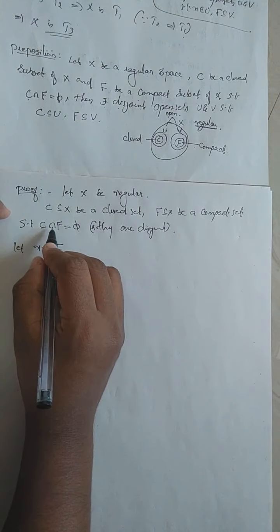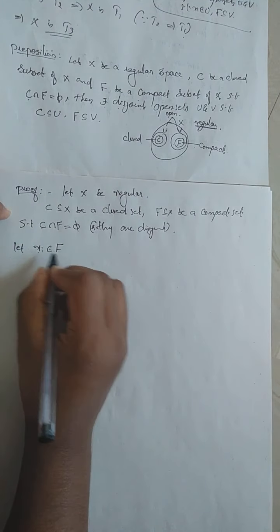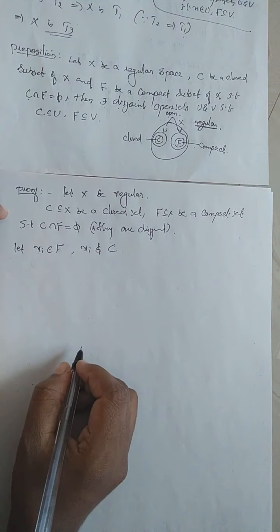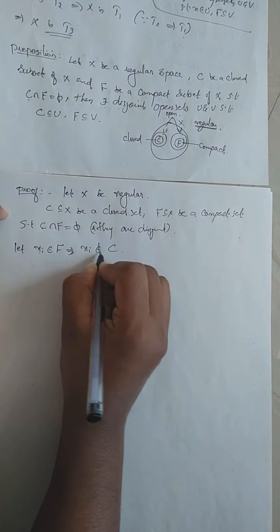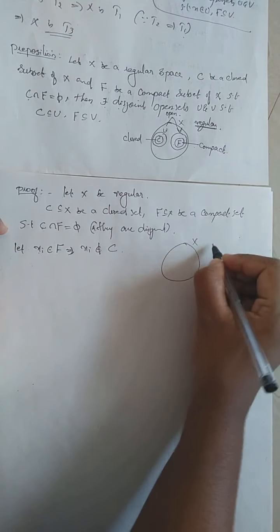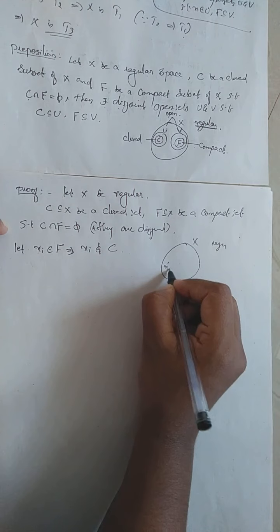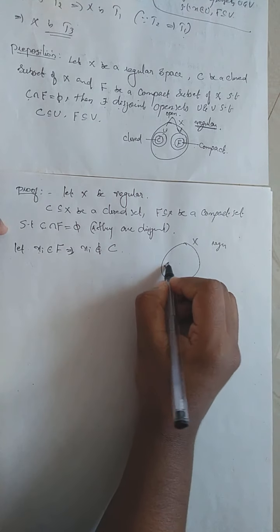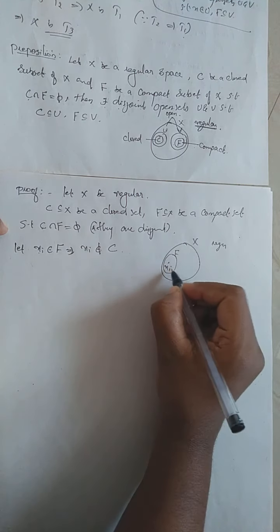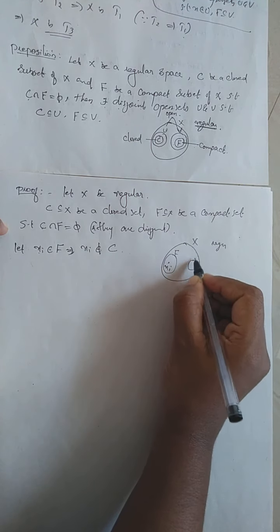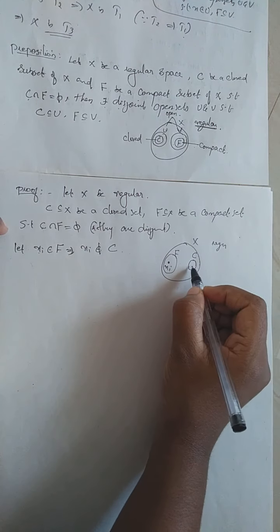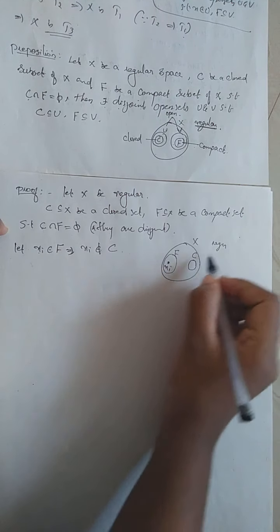Since C and F are disjoint, when you take a point Xi in F, that Xi cannot belong to C, right? Then we have a regular space X, and Xi is a point in capital X that belongs to our compact set F, and this Xi does not belong to the closed set C. So we get a point and a closed set C not containing that point in a regular space.